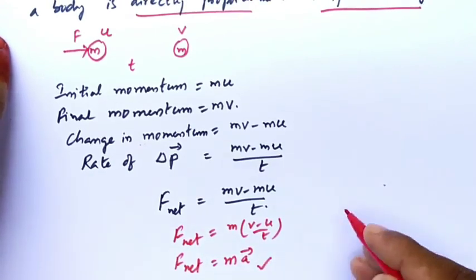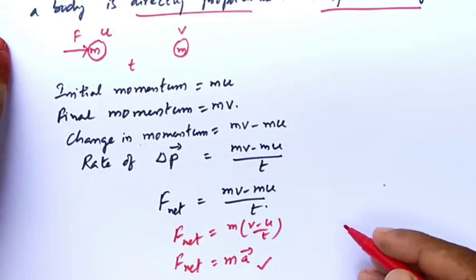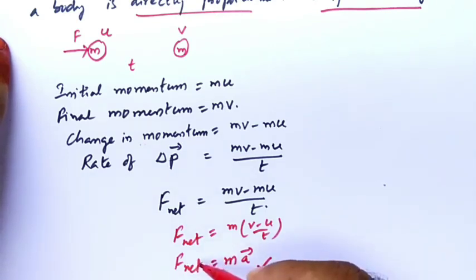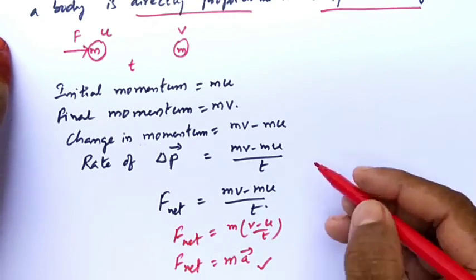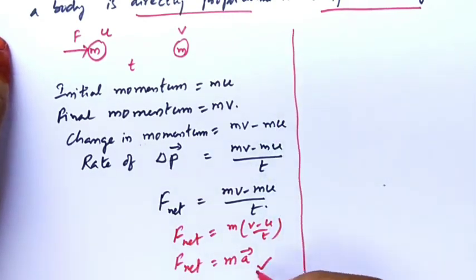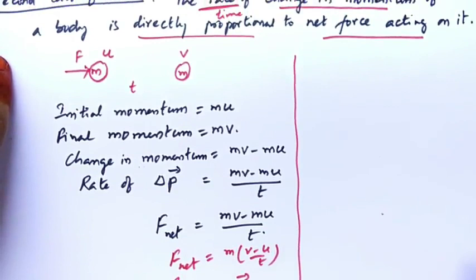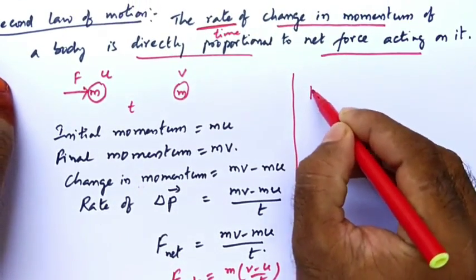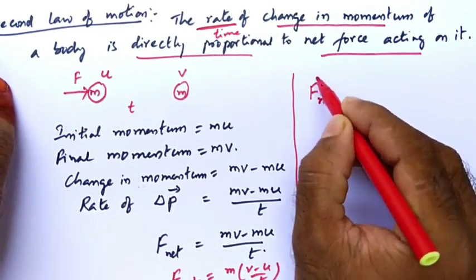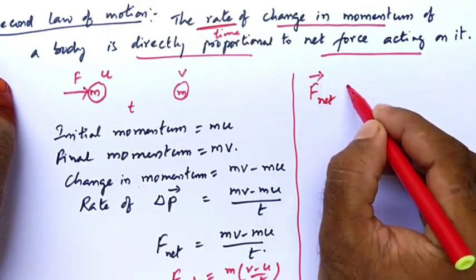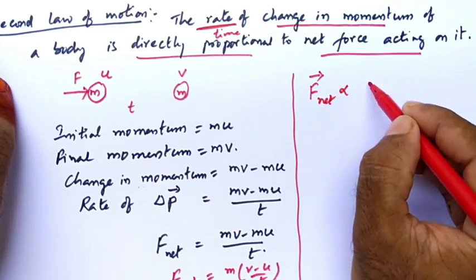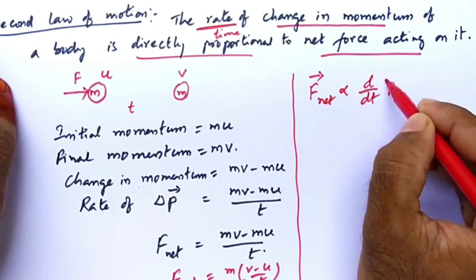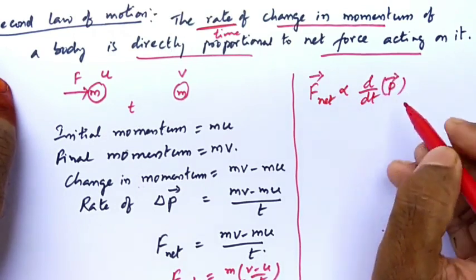So this is the mathematical formula of Newton's second law: F is equal to ma. Here F is the net force acting on the object, meaning the total force acting on the object. This is one kind of explanation of Newton's second law. The actual explanation is that F net is directly proportional to the rate of change in momentum, which is d by dt of p.